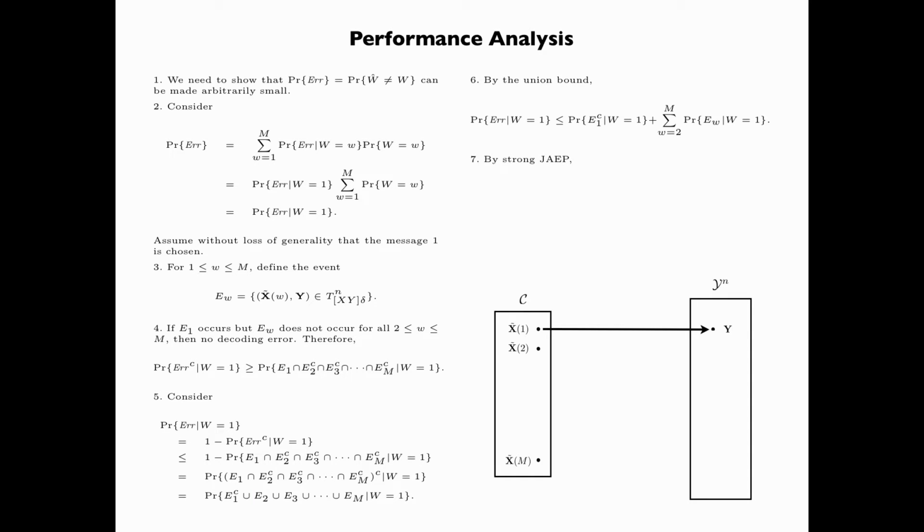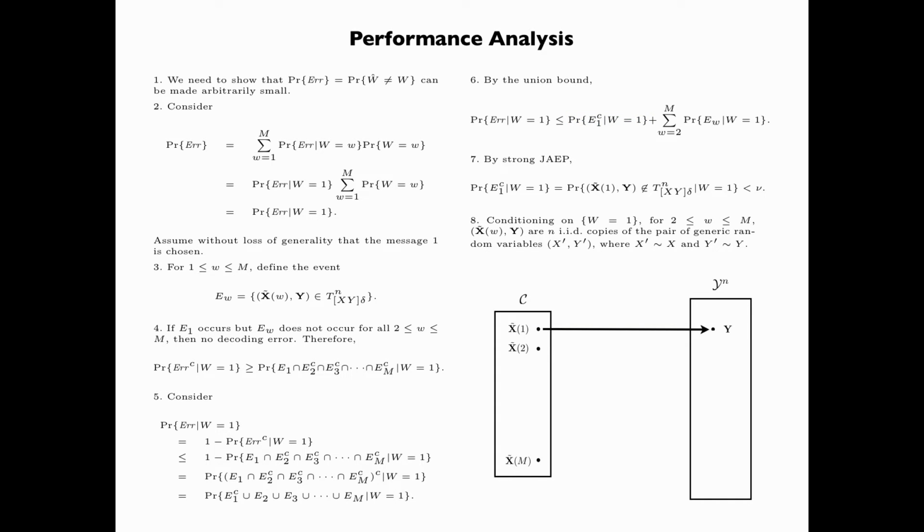By the strong joint AEP, the probability of E1 complement, given W is equal to 1, that is, the probability that x tilde 1, the first code word, and the received sequence y are not jointly delta typical, given that W is equal to 1, is less than some small quantity nu that goes to 0 as delta goes to 0. This is illustrated in the figure.